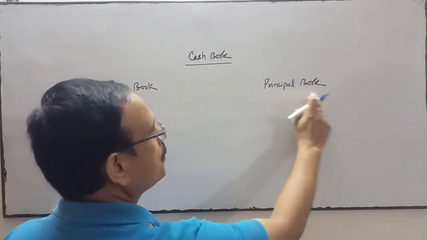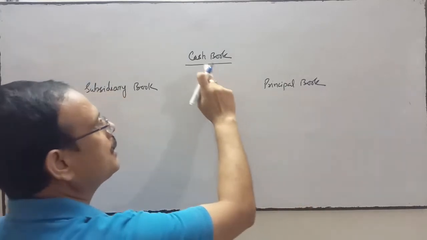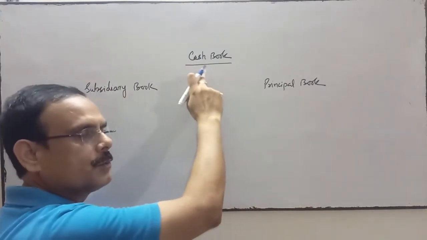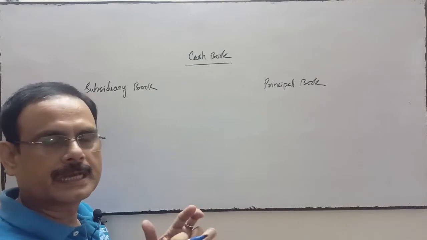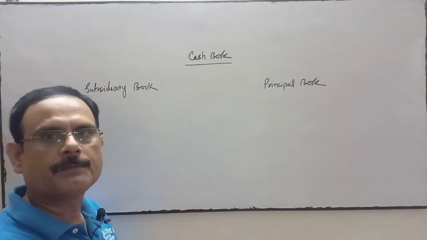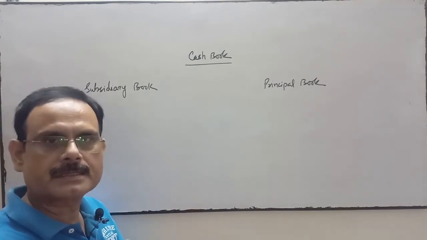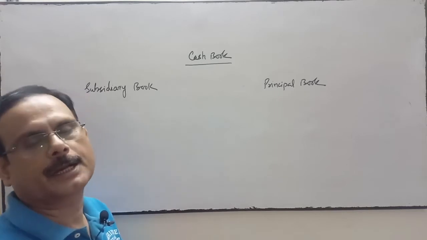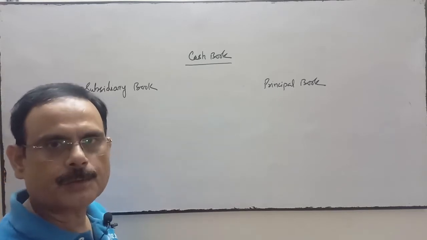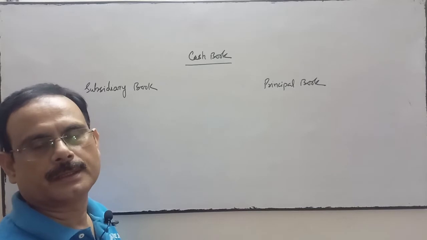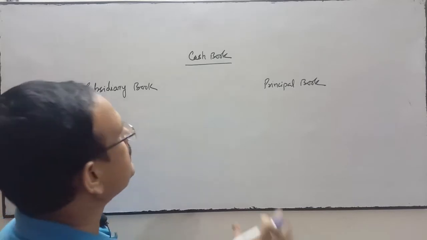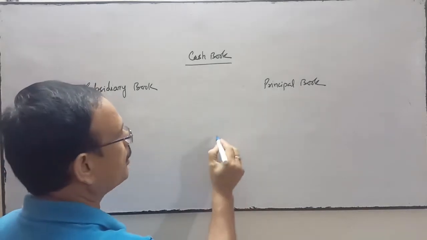Cash book is also called principal book because when we operate the cash book, we are not going to prepare the ledger of cash account and the ledger of bank account.